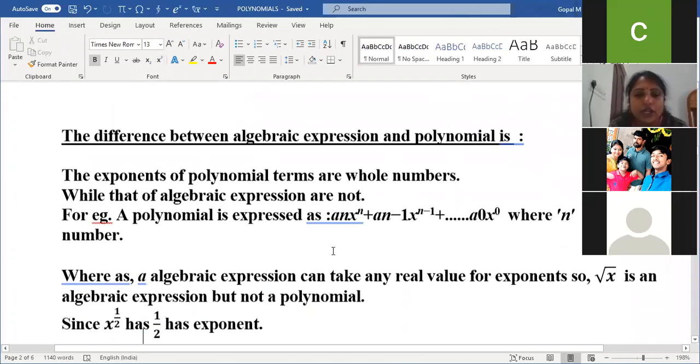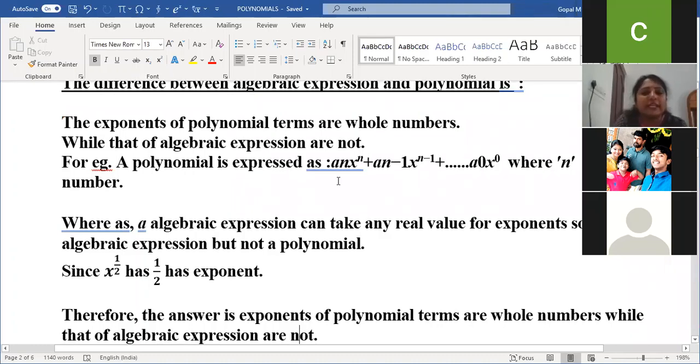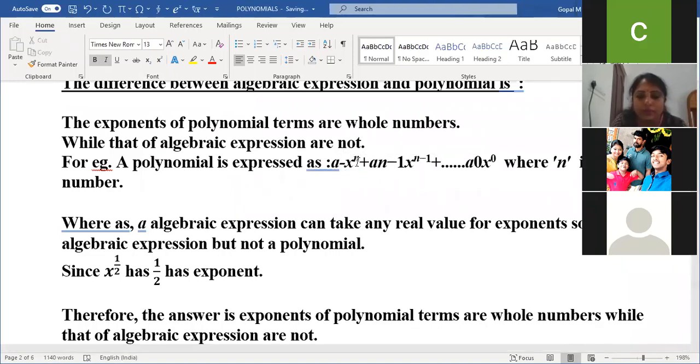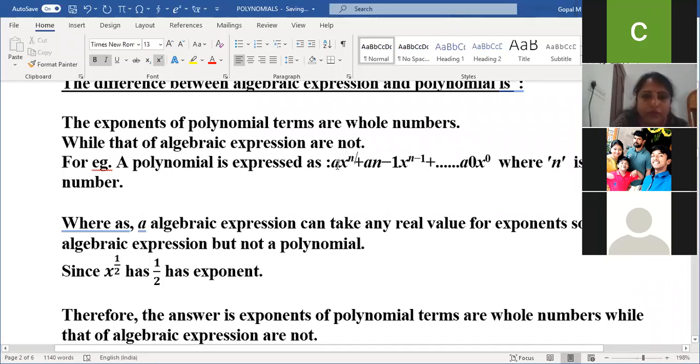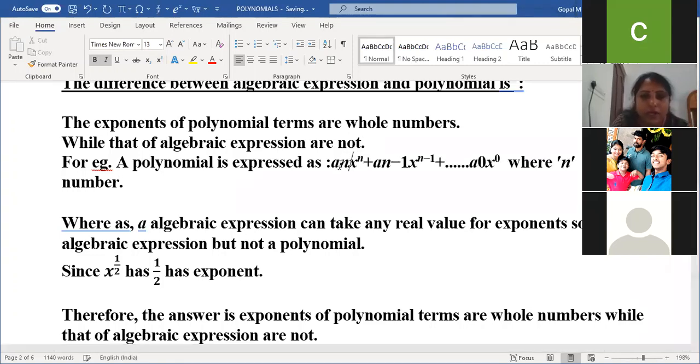Am I clear, children? So, for example, a polynomial is expressed as a_n x to the power n plus a_(n-1) x to the power n minus 1, and so on. So these are whole numbers. Here n minus 1 and n, whatever we are taking as the variable power, all those are non-negative. That is, whole numbers. Am I clear, children?